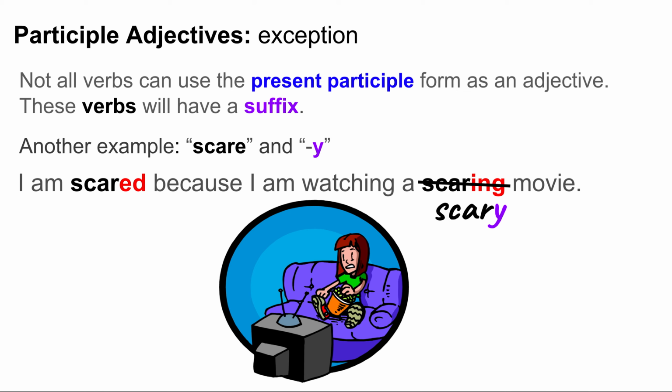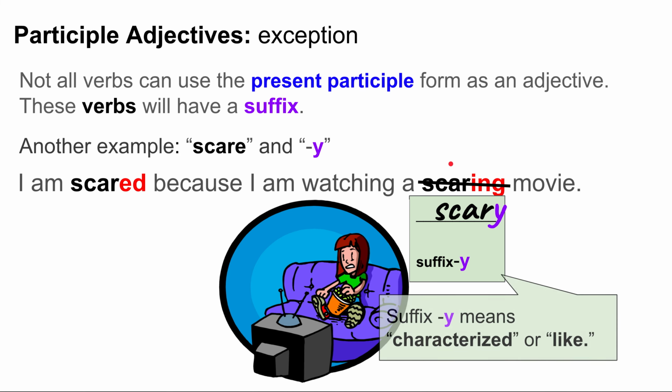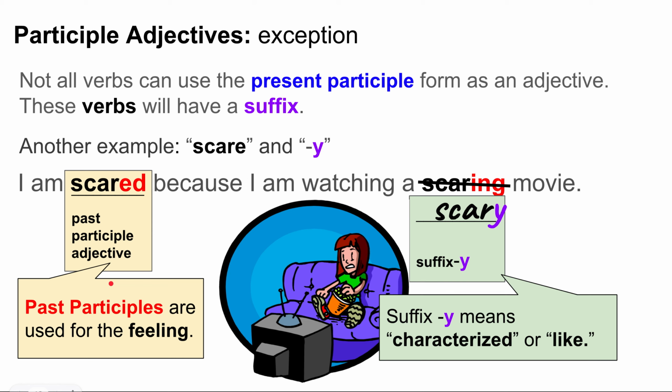Here, in scary, we use the suffix y, and we add it to the verb scare, and it turns scare into an adjective. The scary movie. A scary movie. This suffix y means characterized or like. So it's characterized by scare. The movie is characterized by scare or like scare. So I am scared is the past participle adjective. It's used for feelings. I feel scared because I am watching a scary movie.